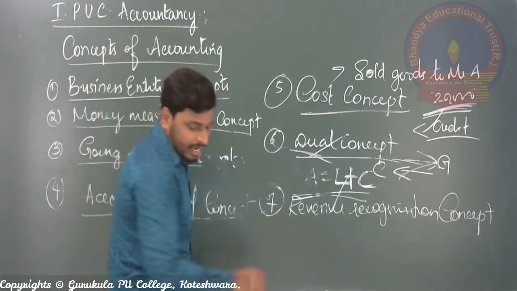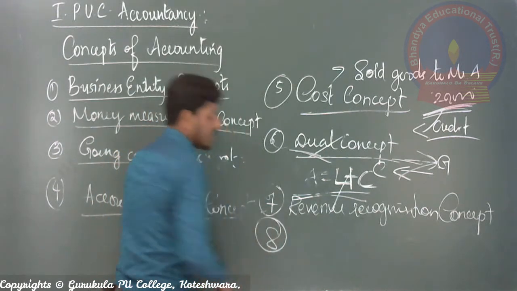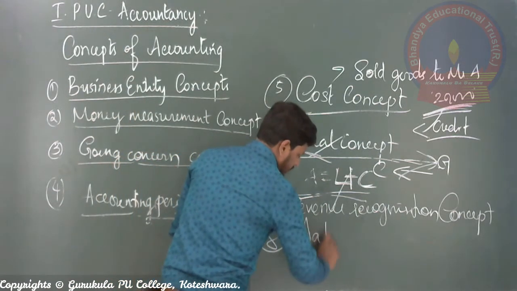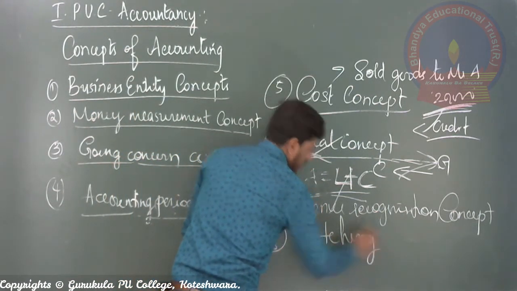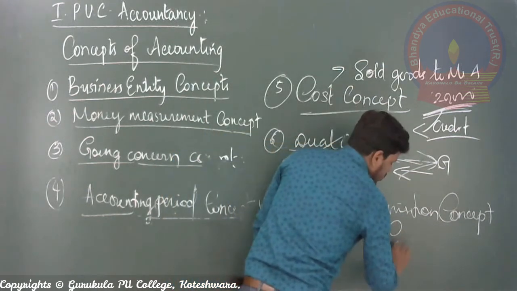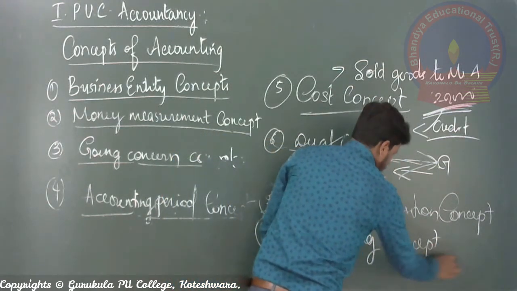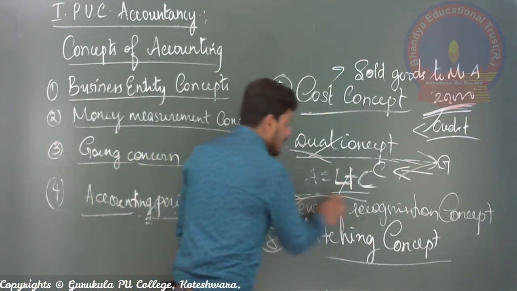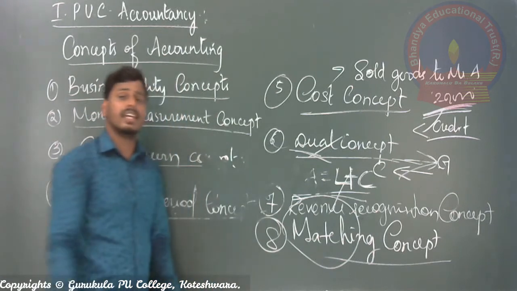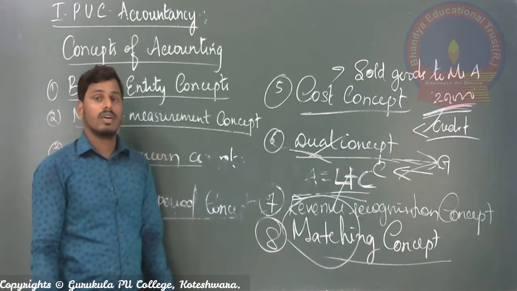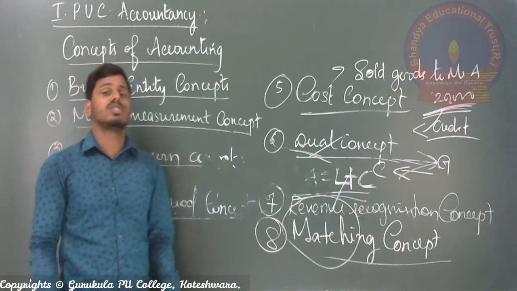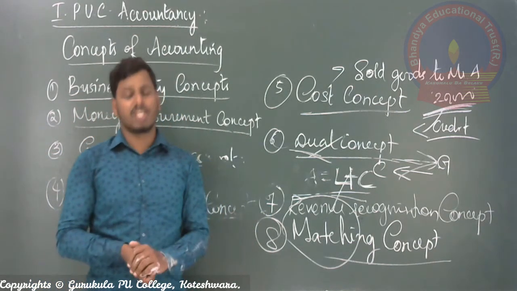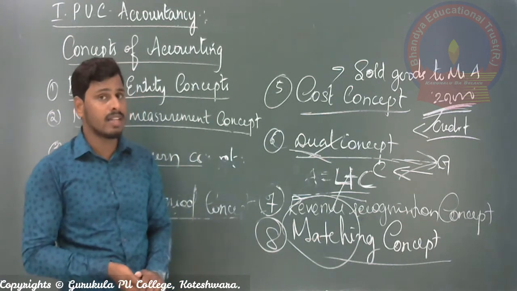Next, number 8 is the matching concept. So what is called matching? While explaining in the last session, during the basic terms of accounting, I explained what revenues are and what expenses are. Right? Expenses are